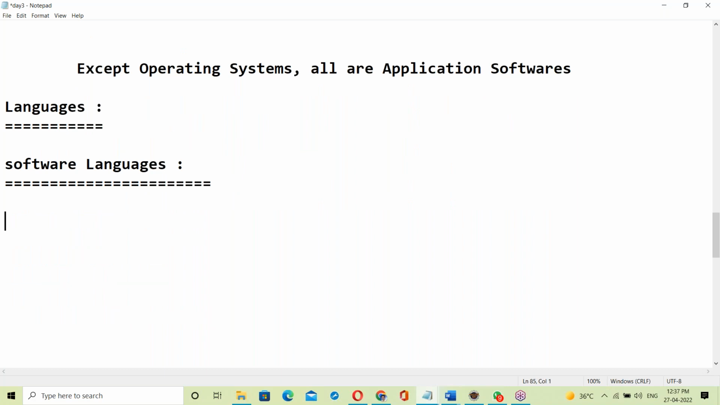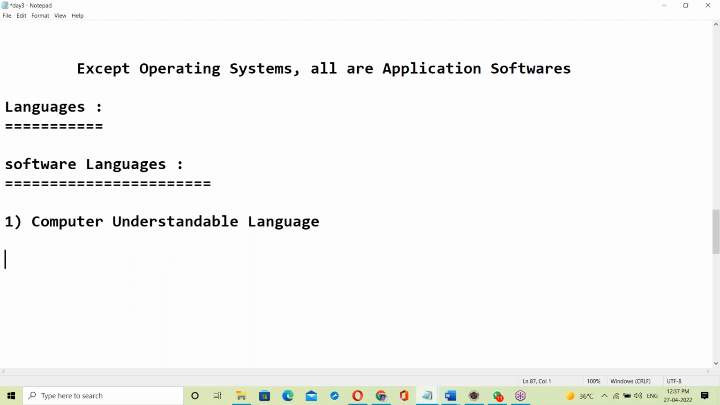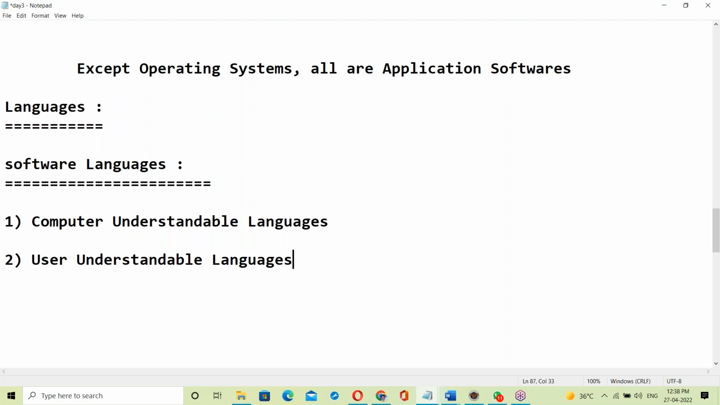In software, the computer understands some language. Computer understandable language. And we are the users of the computer, so we understand some language, which means user understandable language. In software, there are computer understandable languages and user understandable languages.